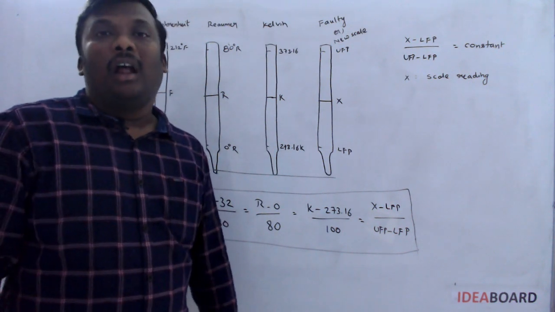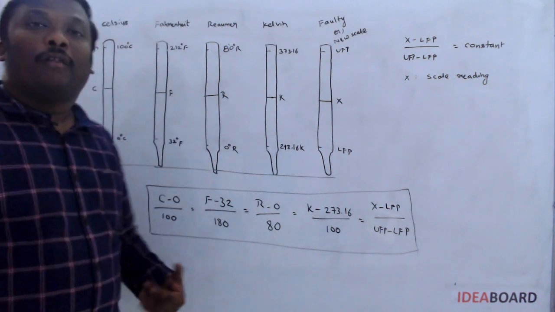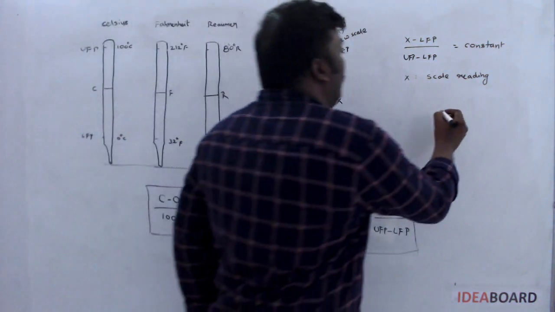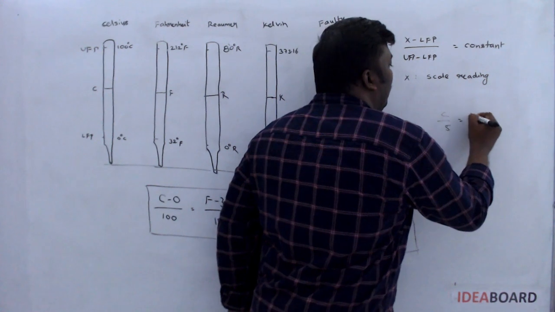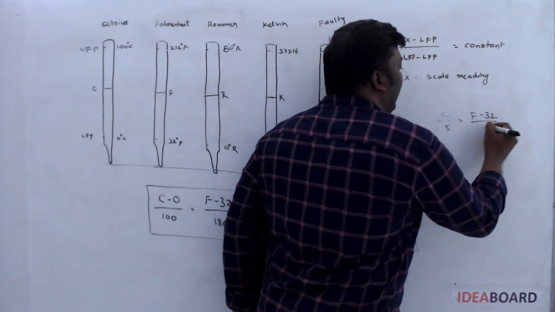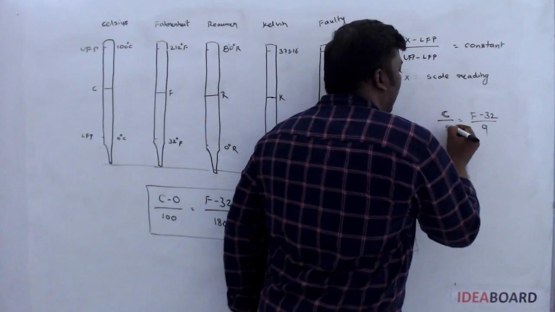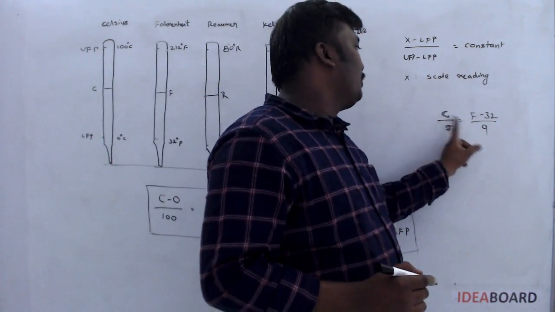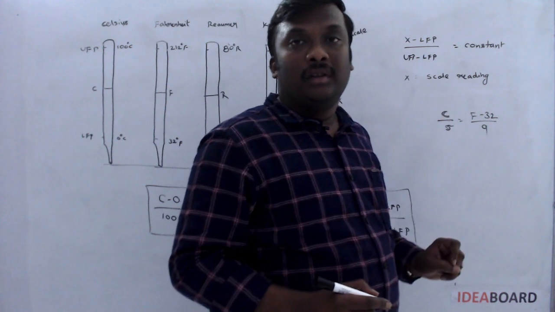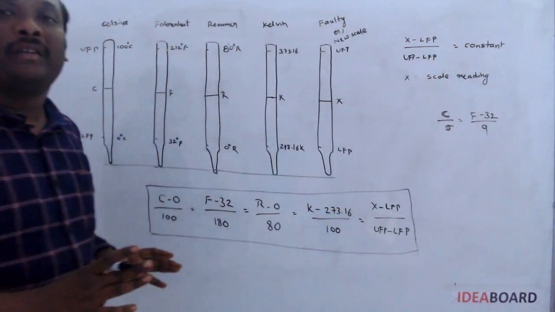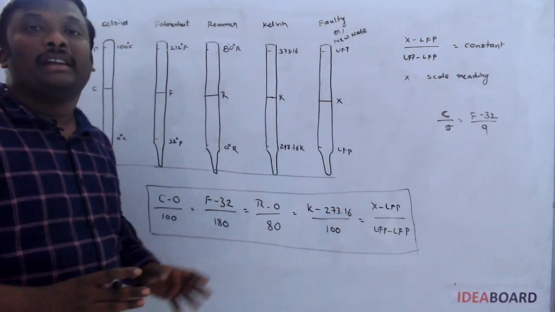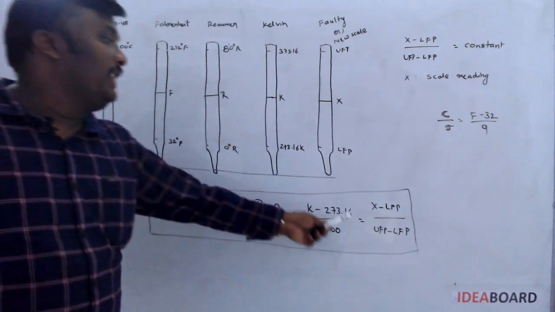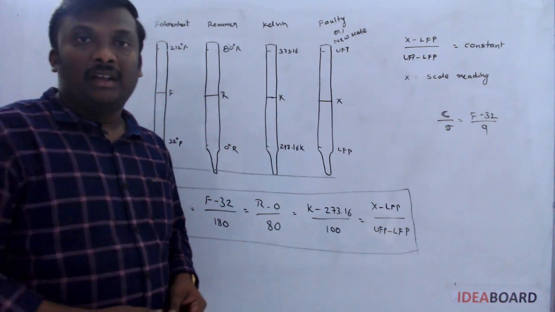Many people memorize formulas like C by 5 is equal to F minus 32 by 9. If they are given the C value, they substitute and get the value of F. But the generalized formula is always easy for any type of question. So please keep in mind this one general formula.